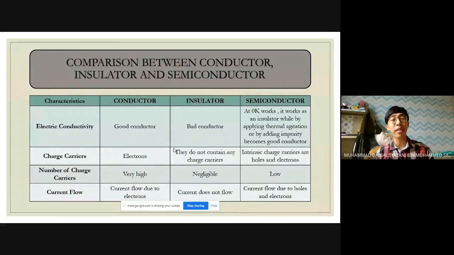I will continue with the number of charge carriers. Basically, we can see from the figure that the number of charge carriers in a semiconductor is low, while in the conductor it is high, and in the insulator it is negligible. For the current flow, in a conductor we have current flow due to the charge carrier electrons, while in an insulator there is no current flow because they do not contain any charge carrier, so current cannot flow. For the semiconductor, the current flows due to holes and electrons, as mentioned in the intrinsic charge carrier.